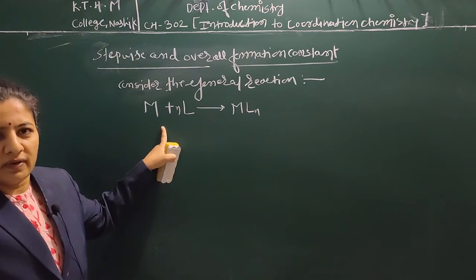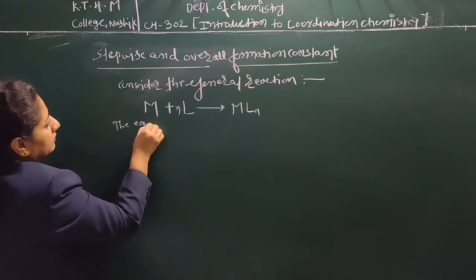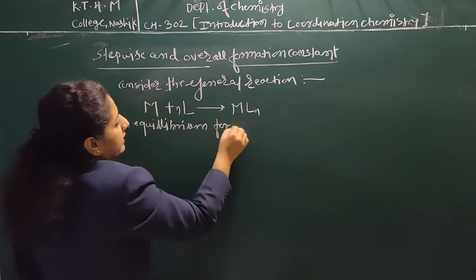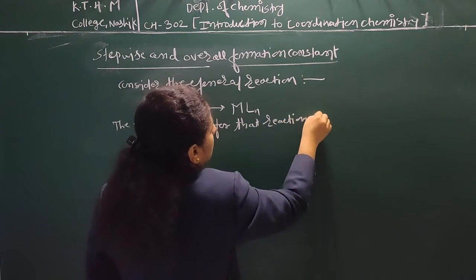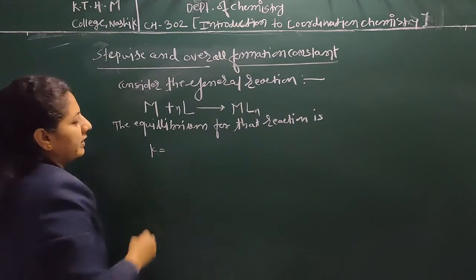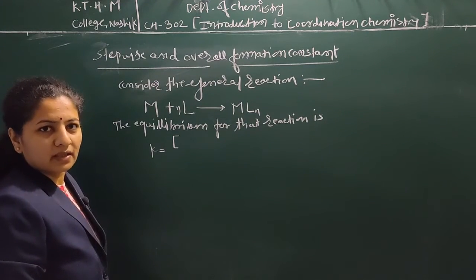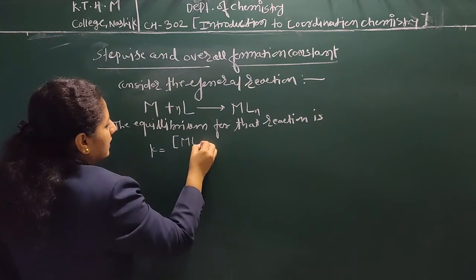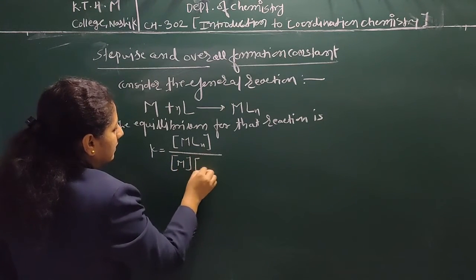If we take the equilibrium for that reaction, the equilibrium constant K is again the concentration of product divided by the concentration of reactants.